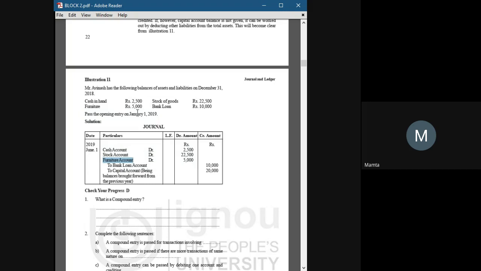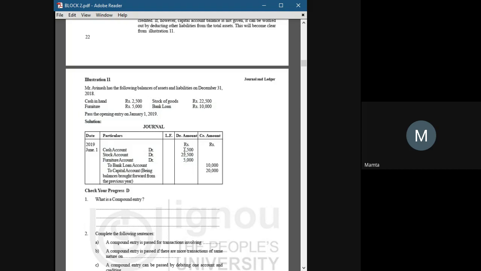We have furniture worth 5,000 and we have a loan as well, a loan of rupees 10,000. It is our liability. We have to pay back the loan. So, to bank loan account, and the remaining amount will be transferred to the capital account.